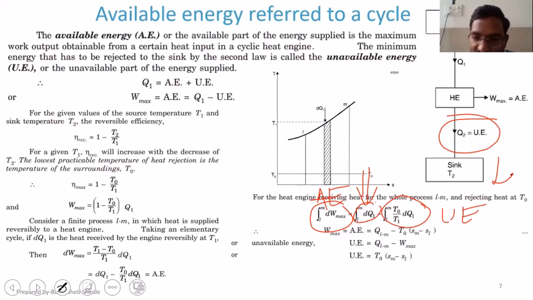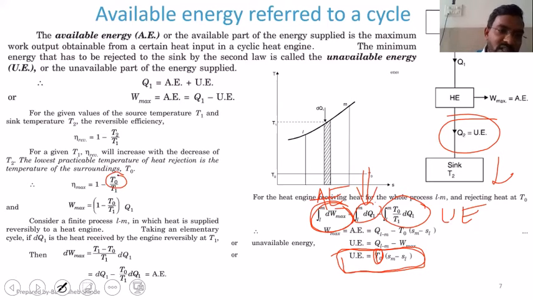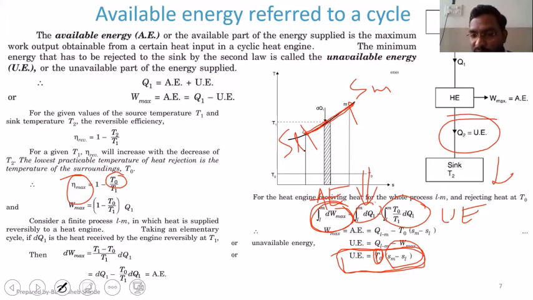So available energy is nothing but total work transfer, whereas unavailable energy is the product of T0 into (Sm minus Sl). Now what is this T0? T0 is the lowest temperature that we have taken to have maximum efficiency, right? And Sm minus Sl is the change in entropy during the process L to M. Sm, that is final entropy, minus Sl, that is initial entropy.